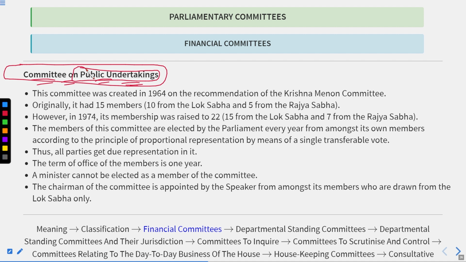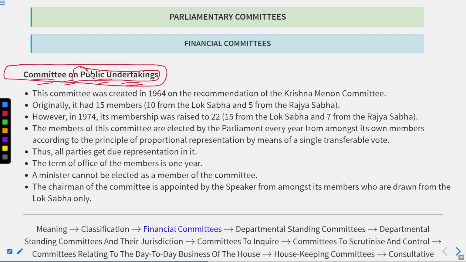For example, take the railways. Railways is a business. They conduct their services and provide transportation for earning revenue, and profit also. If we talk about the Indian Railways, you will find no private entity running the trains. The entire system is put under the control of the government. So railway is the finest example of public undertakings. Public undertakings are organizations that belong to certain sectors which are under the direct and entire control of the government.